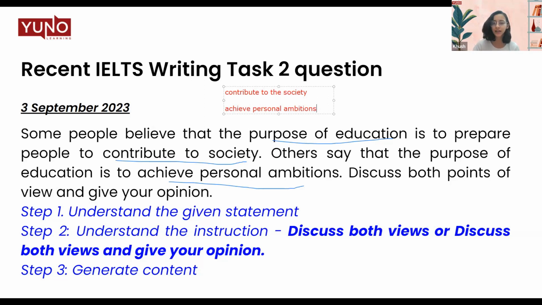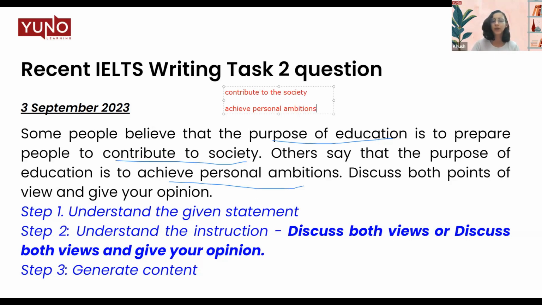Step 2, understand the instruction. Since we have already discussed both the sides, what we are left with is opinion. Now, opinion is also very important in this essay. So make sure that you give your opinion and clearly state it in your essay that this is my opinion on the matter, so the examiner is fully satisfied with your answer.